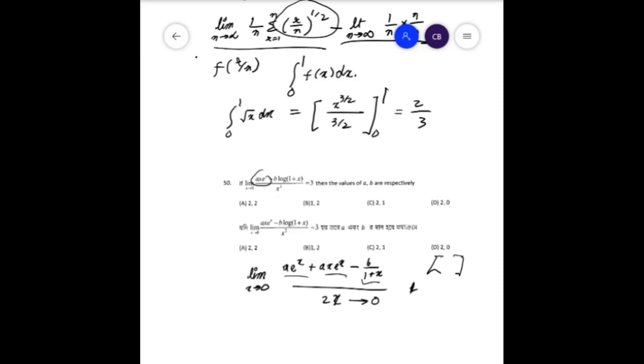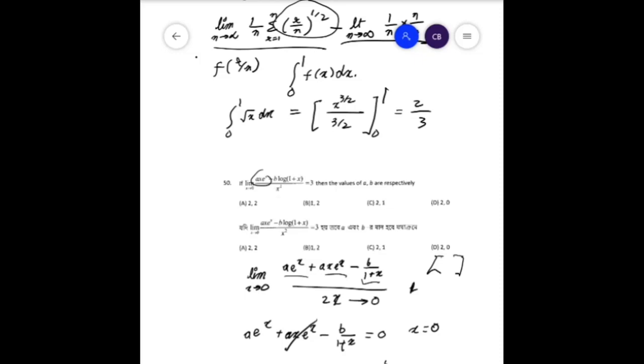About the numerator, we have to say that a e to the power x plus a x e to the power x minus b by 1 plus x is equal to 0 as x is equal to 0. Then a is equal to b by 1, which implies a is equal to b.